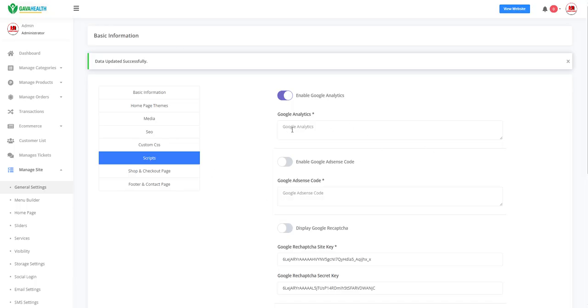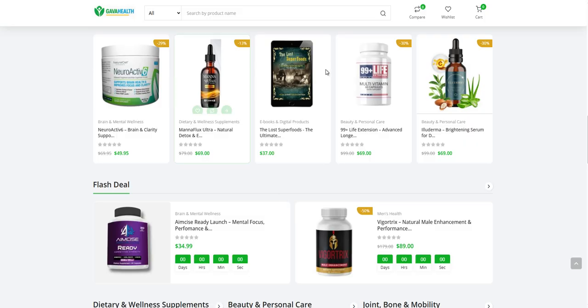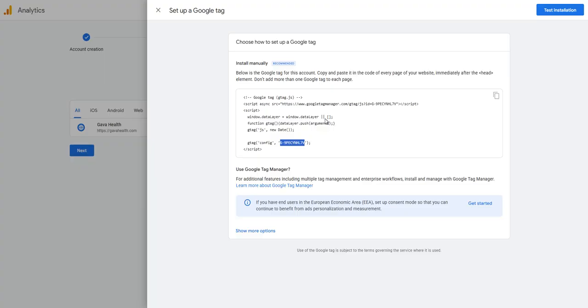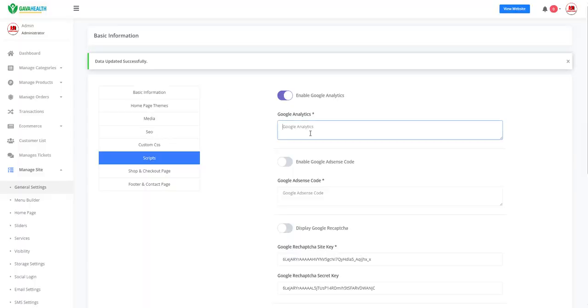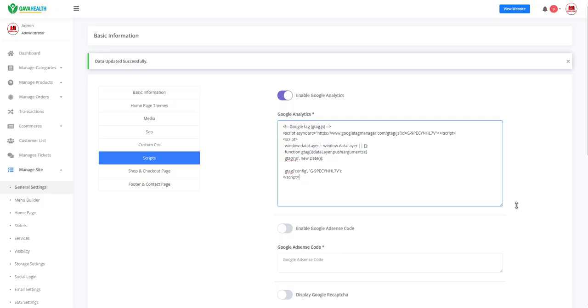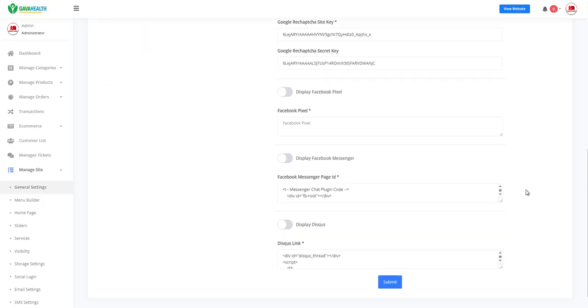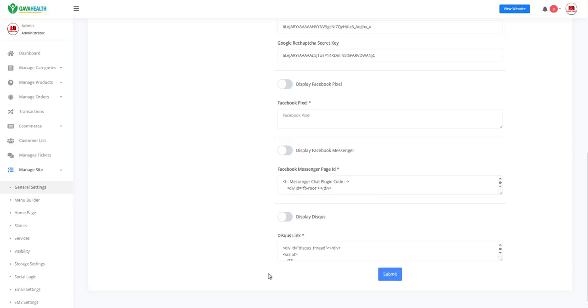I'm just going to copy that entire thing, because this is on scripts. I've copied the entire script and pasted it there, and then I'm going to come here and say submit.